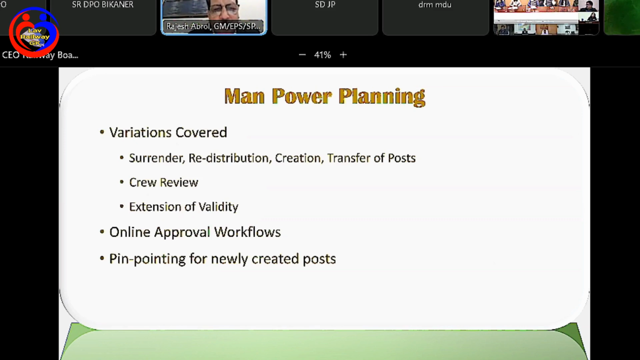So we have done a lot of automation in the entire Cadre management module. And now we have put a lot of focus on the pinpointing also. So whenever a post is created or a post exists, we are insisting that the exact location at which the post is being operated should be available.